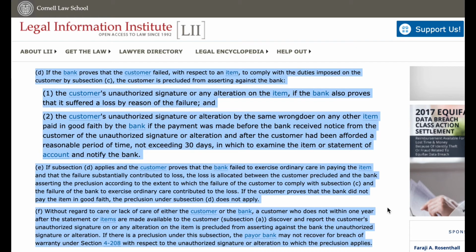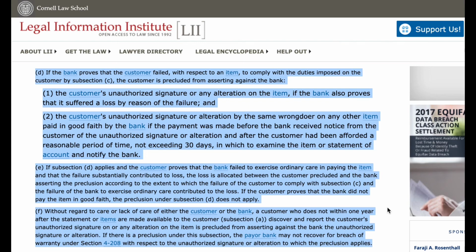E. If subsection D applies and the customer proves that the bank failed to exercise ordinary care in paying the item and that the failure substantially contributed to loss, the loss is allocated between the customer precluded and the bank asserting the preclusion according to the extent to which the failure of the customer to comply with subsection C and the failure of the bank to exercise ordinary care contributed to the loss. If the customer proves that the bank did not pay the item in good faith, the preclusion under subsection D does not apply.